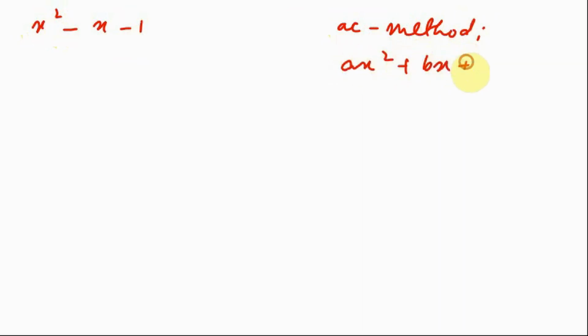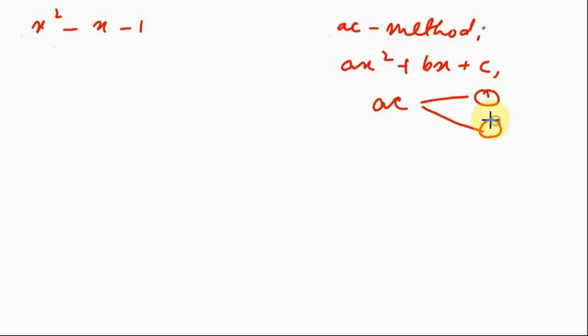In this question, the expression that we have is x squared minus x minus 1. And to factorize it further, we'll follow the AC method. The method that states that if ax squared plus bx plus c is a given trinomial, then we compute AC